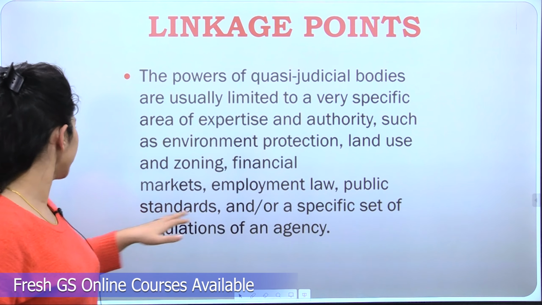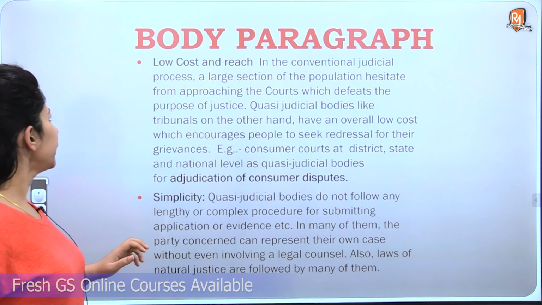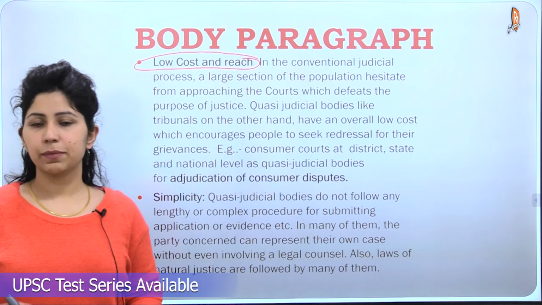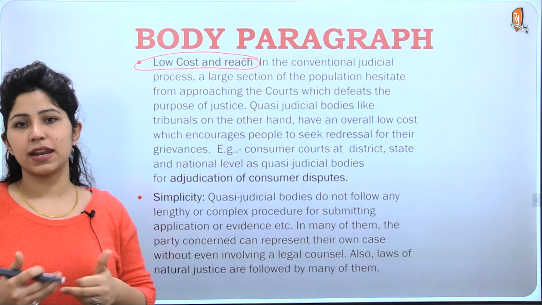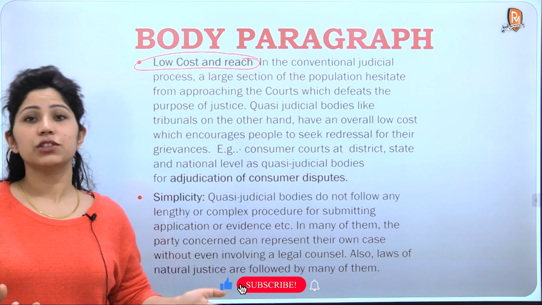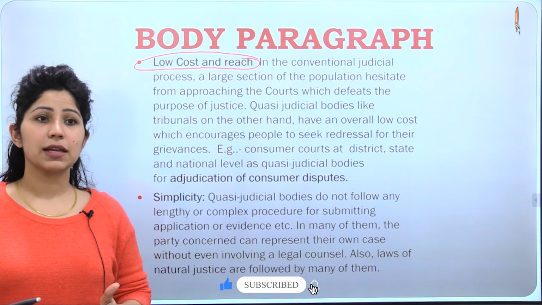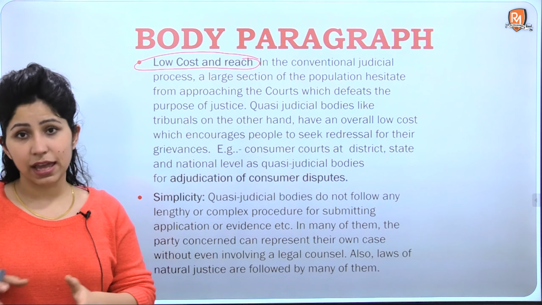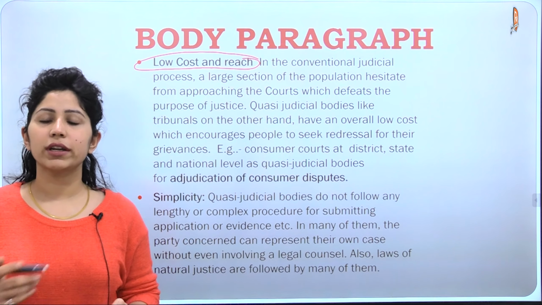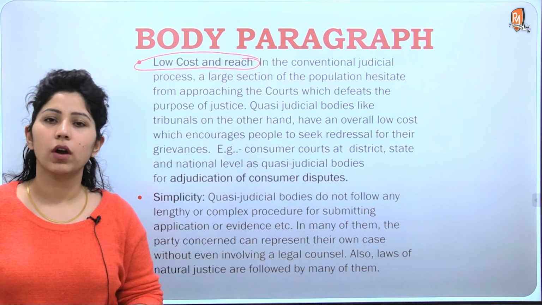So let's begin with point number 1. The first point talks about low cost and reach. See, ordinary judicial processes are very expensive. Any common person has to hire an advocate. The advocate charges his or her own fees. Plus the reach of the courts, they're not everywhere. We can talk about district courts or lower courts, but what if a case has been sent to the High Court or the Supreme Court?